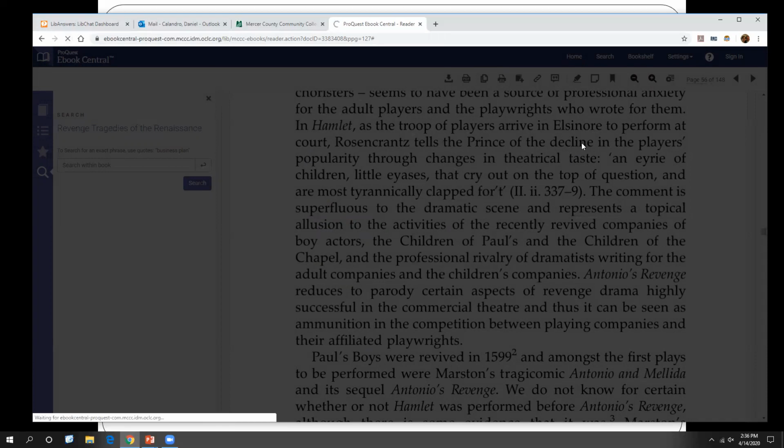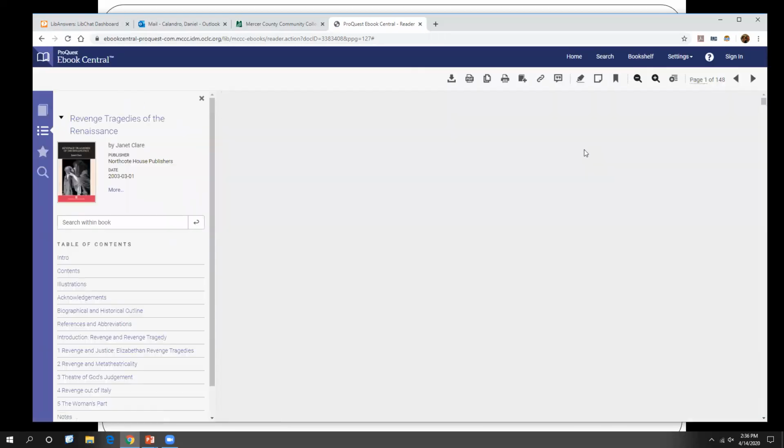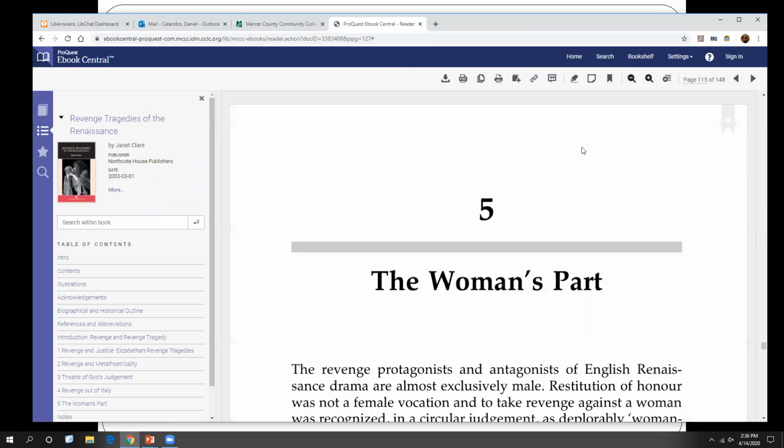Also, the ebrary database has a little citation generator. You can see that there's this little quote bubble there. And if you click on it, where you go? I need the mouse. Thank you.